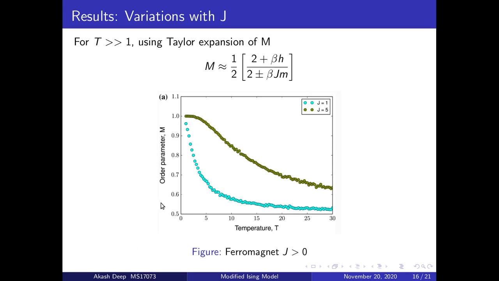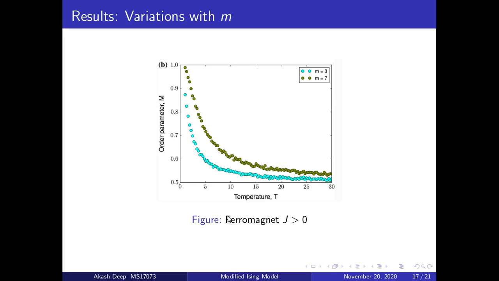We now see the variation of order parameter M with temperature for varying J. If we increase the value of J, it increases the reluctance of the system to change when we increase the temperature. Hence, when we are increasing temperature, we face difficulty creating disorder if the value of J is very large. This indicates the nodes are very well connected and strongly connected. Now, for increasing the value of temperature, again we see some reluctance in the system, as indicated by this olive curve.